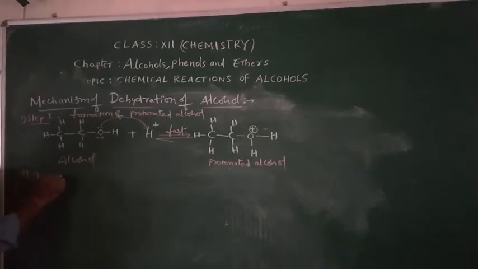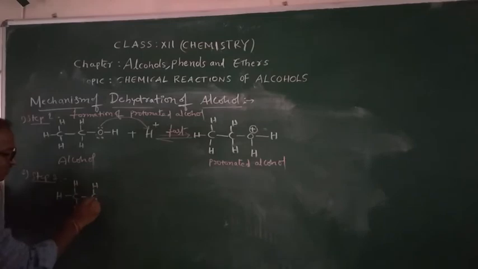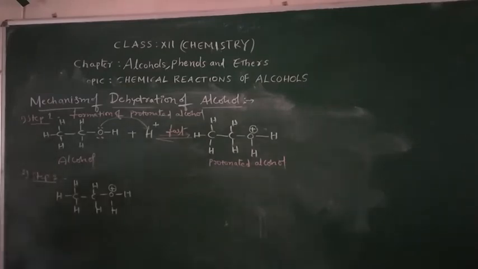In step 2, what is happening? The dehydration is taking place. Second step, from here, as it is, I am copying CH3CH2OH2 plus. This is protonated alcohol.